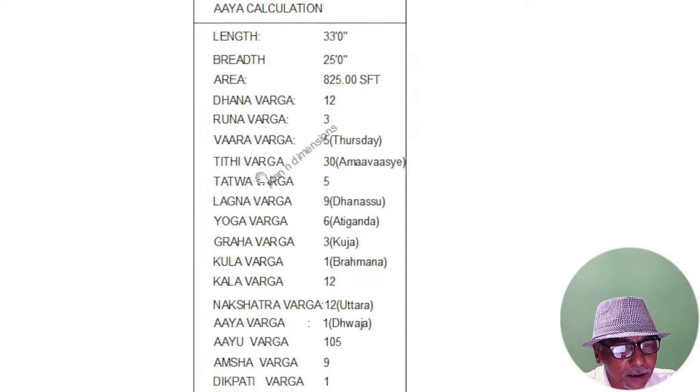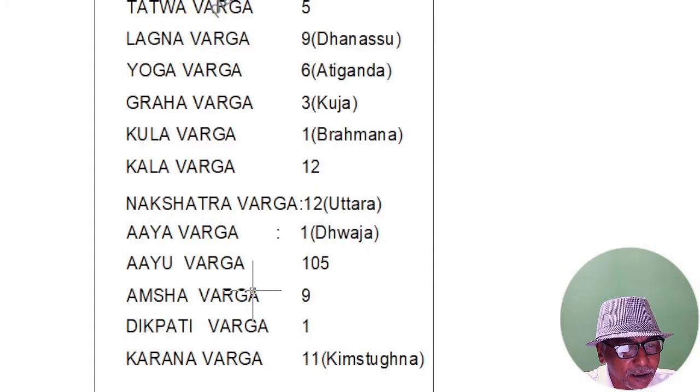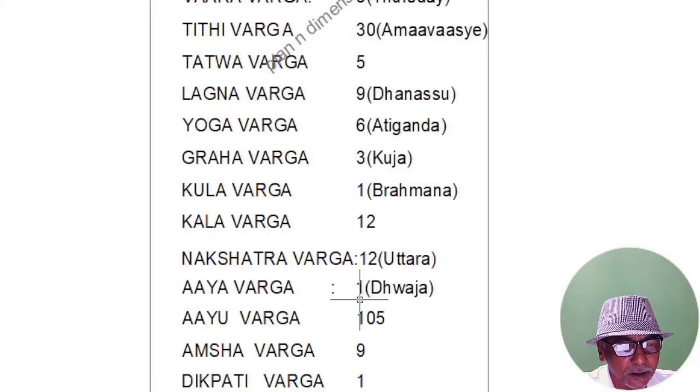Dhana Varga 12, Runa Varga 3, Varaha Varga 5, Tithi Varga 30, Tattva Varga 5, Lagna Varga 9, Yoga Varga 6, Graha Varga 3, Kula Varga 1, Kala Varga 12, Nakshatra Varga 12, Aya Varga 1, Ayu Varga 105, Hamsha Varga 9, Dikpati Varga 1, Karna Varga 11. Friends, you can observe this Ayu Varga.